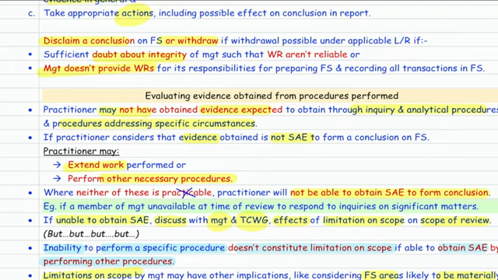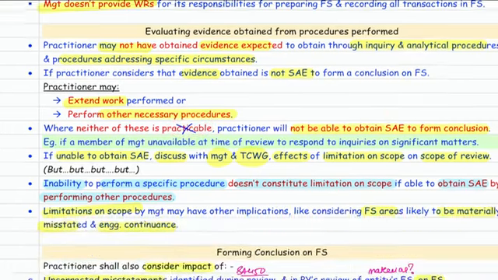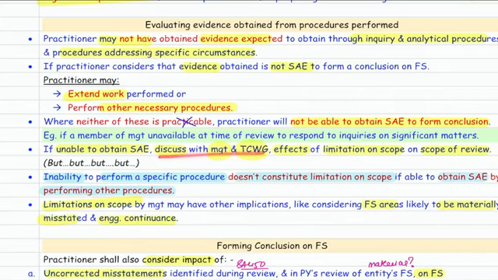If the practitioner believes that it is not sufficient and appropriate evidence, then extend the work or perform other necessary procedures. If it is not practicable, you are not able to get the evidence, then discuss with the management and TCWG and consider the effect of limitation on scope. The effect of limitation on scope can be that financial statements may be materially misstated, so modify your report and consider the impact on engagement continuance.